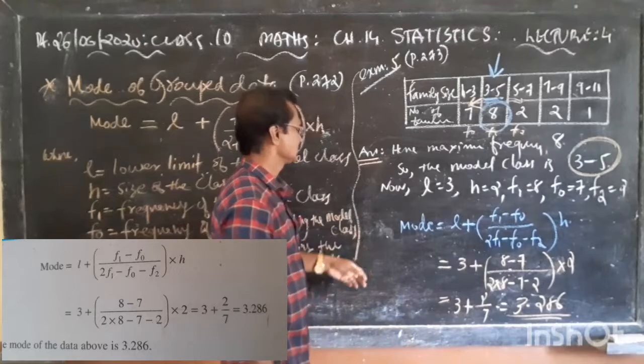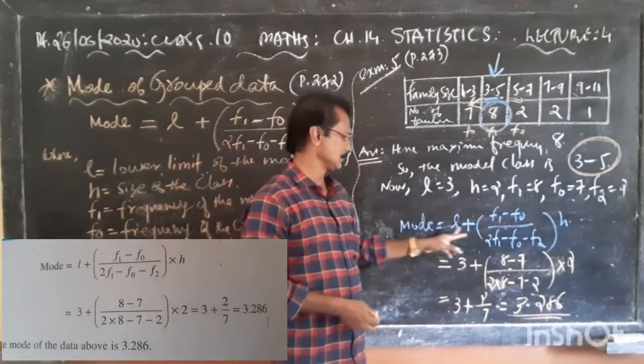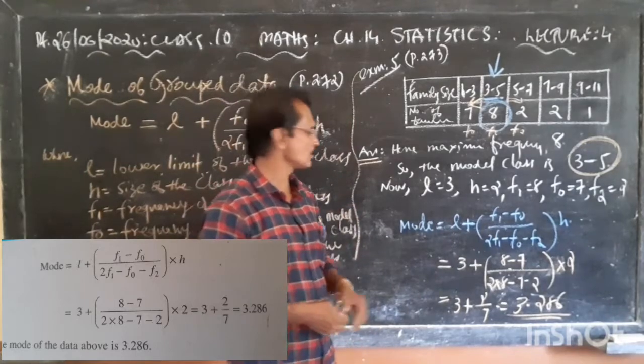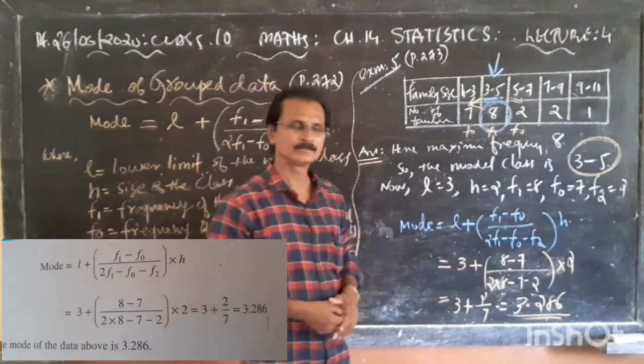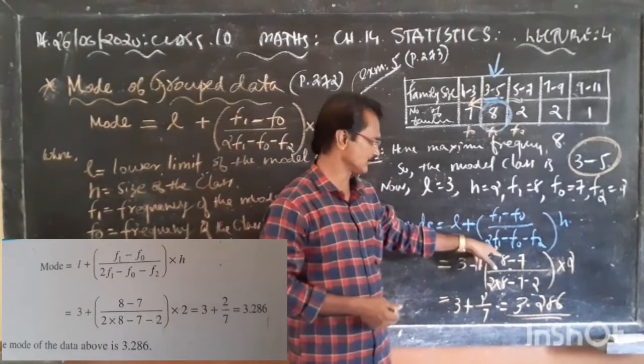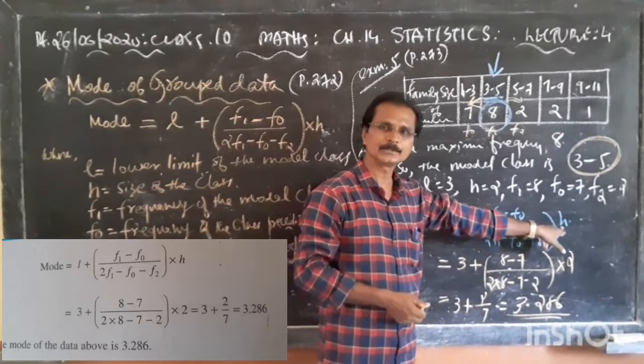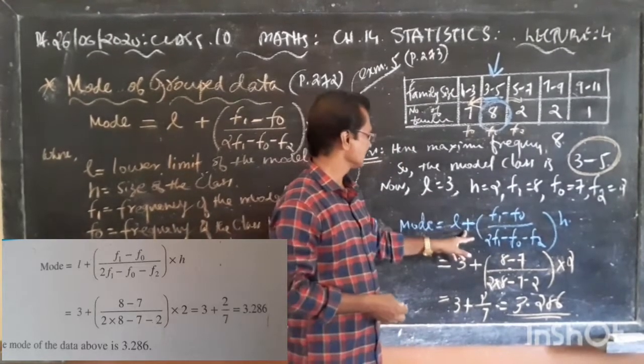Okay. Now mode again. Write the formula. What is mode? L plus F1 minus F0 upon 2F1 minus F0 minus F2, into H. L means 3.